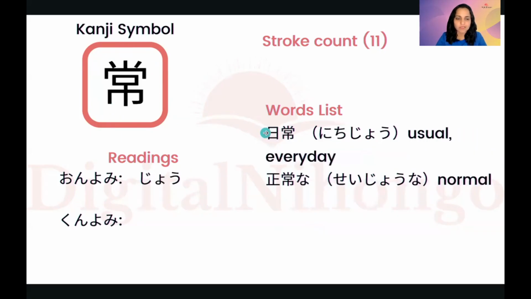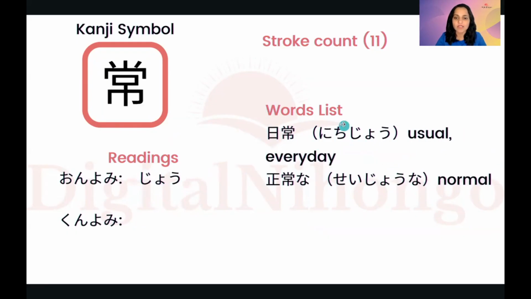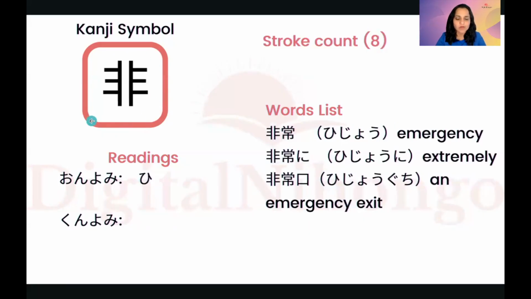Then next kanji from the word hijo. These are the two kanjis. We learned this one. Now the next one is jo. Nichijo is usual or everyday. Nichijo, everyday. Then seijona is normal. Okay, regular normal is seijona. So see this kanji symbol. Both kanjis are very typical. See that there are 8 strokes in this kanji.